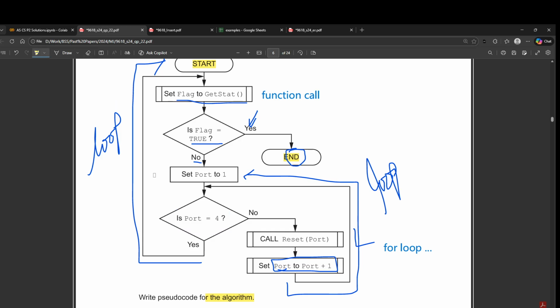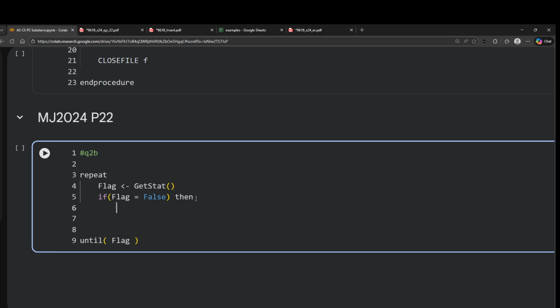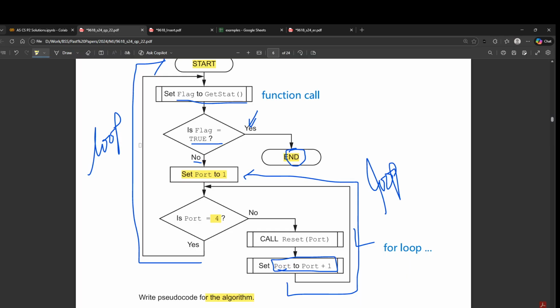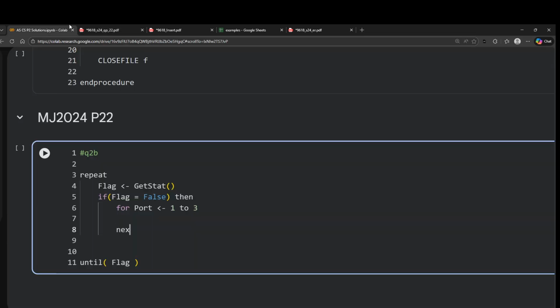So yeah, plus this set port to 1 is happening only once. It's not happening over and over again. So that means we're setting it to 1 and then we're looping it for multiple times. And since we are stopping the condition at 4, that means we are going to loop it 3 times. So this is just simply a for loop for port 1, 2, 3. Okay, if you don't want to use a for loop here, you can use another while loop here or a repeat until here. It's up to you. But I'm just keeping it as simple as possible.